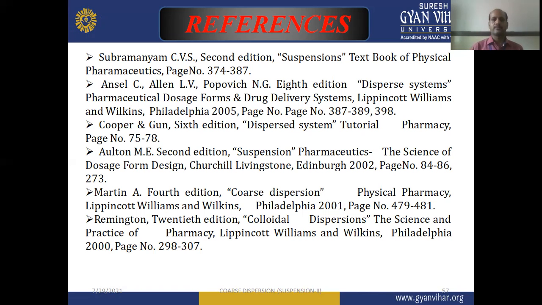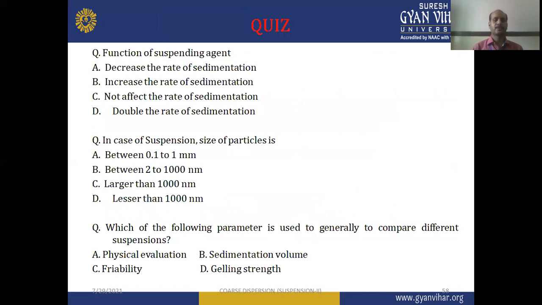Now this is the time for the quiz section. These are some of the questions which are based on today's study. Question number one: the function of suspending agent is A, to decrease the rate of sedimentation, B, to increase the rate of sedimentation, C, to not affect the rate of sedimentation, and D, to double the rate of sedimentation.